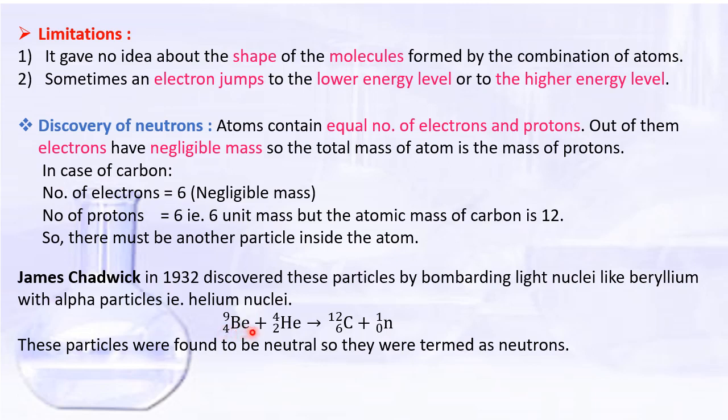Beryllium, atomic number 4, mass number 9, reacts with an alpha particle and forms carbon-12 and 1 neutron. Here 0 shows the charge and 1 shows the mass. A neutron has no charge and 1 mass. These particles were found to be neutral, so they were termed neutrons.